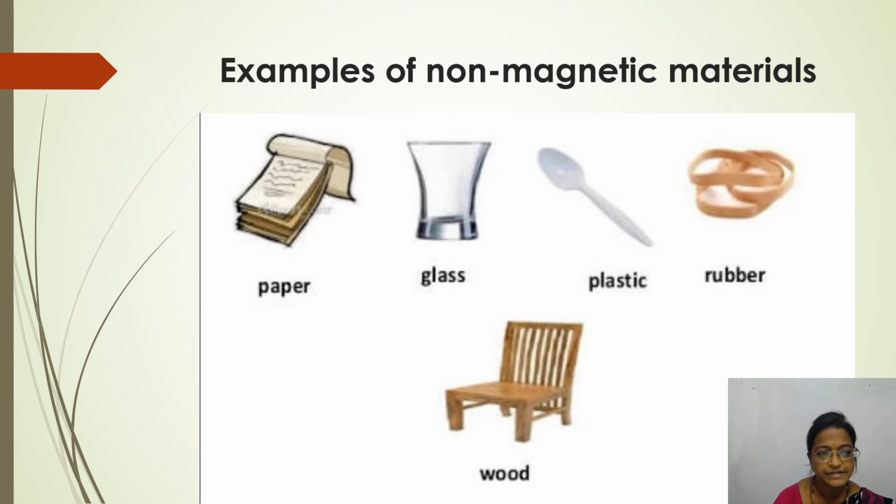You can even see here paper. Does paper attract to a magnet? No. Glass? No. Plastic? No. Rubber? No. And wood? No. These are the materials which will not attract to the magnet, so we call them non-magnetic materials. Okay.